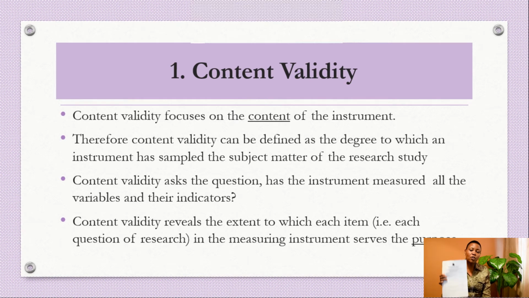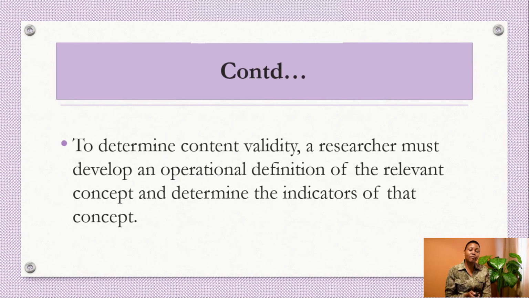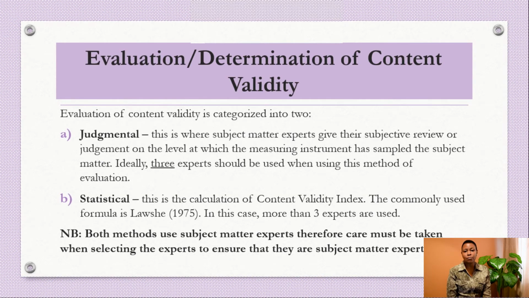So that is what content is all about, and that is why we have said content focuses on the content of the instrument. To determine content validity, a researcher must develop an operational definition of the relevant concept and determine the indicators of that concept.